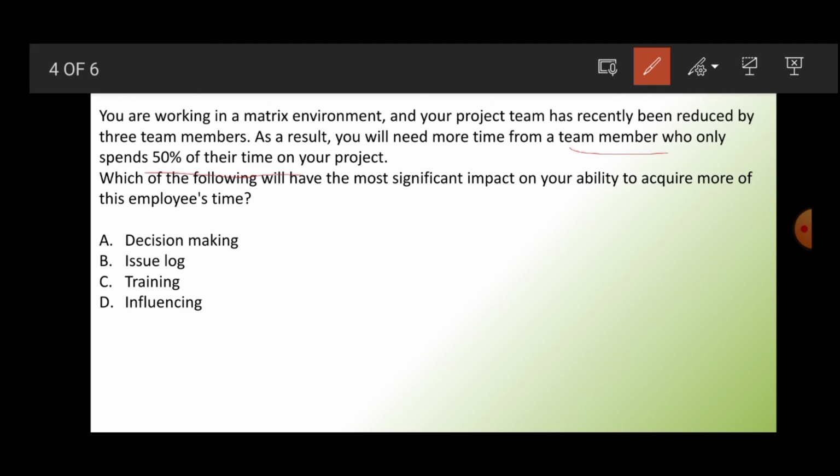So he is demotivated. And next the question asks, what ability are you using to make sure that the person delivers 100%? This is what the question says.